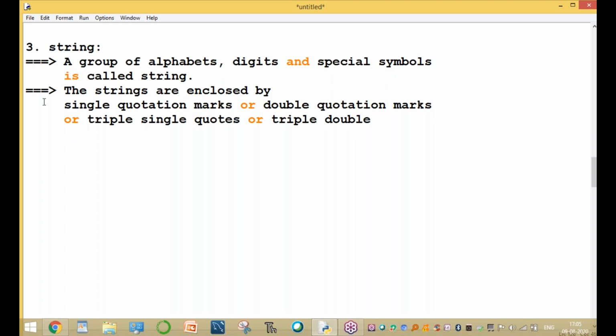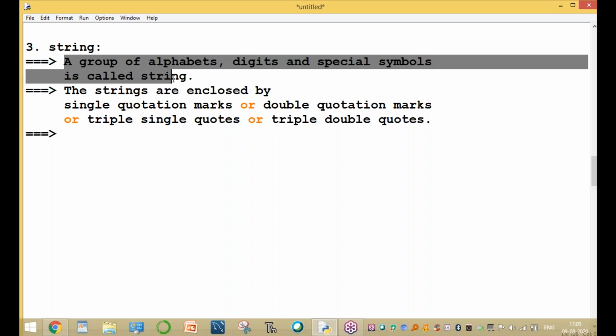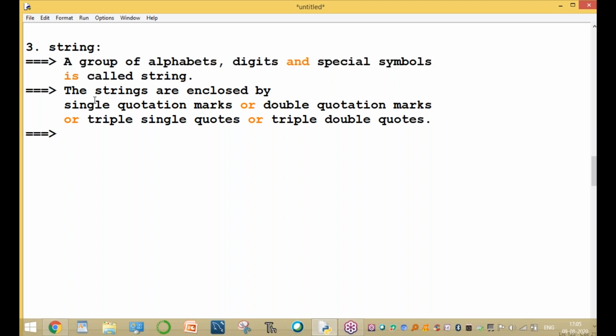You can use any one. So a group of alphabets, digits and special symbols is called a string, and these strings are enclosed by either single quotes, double quotes, triple single quotes, or triple double quotes. You can use any one.